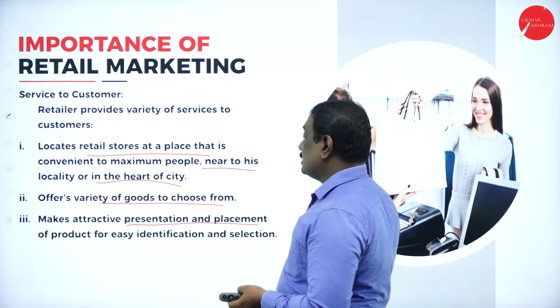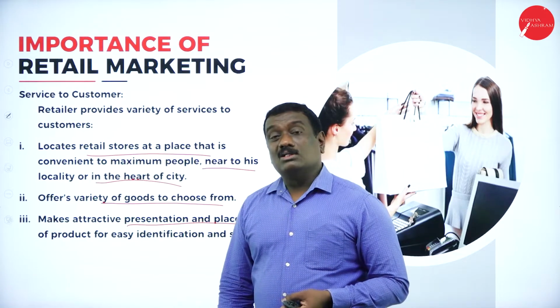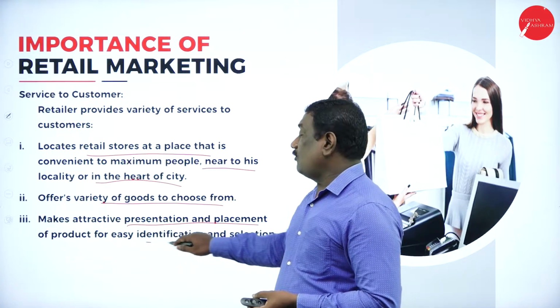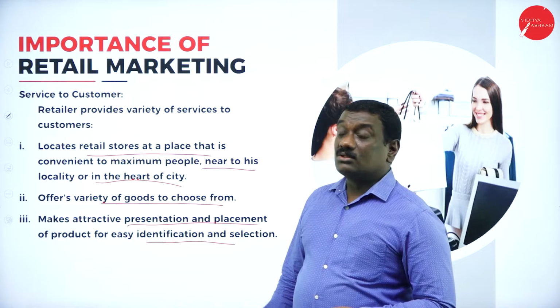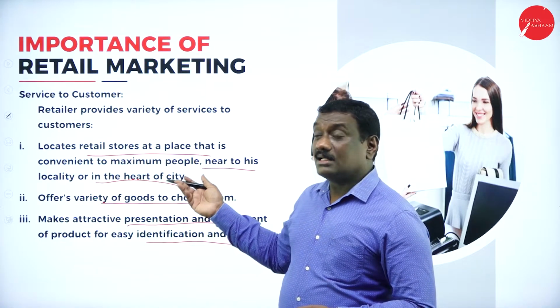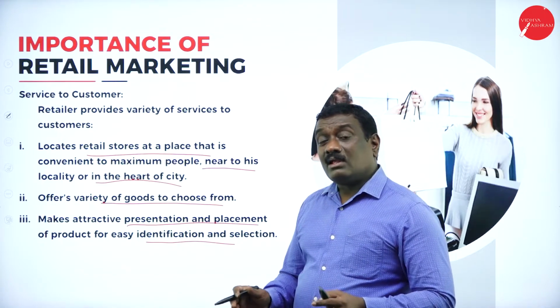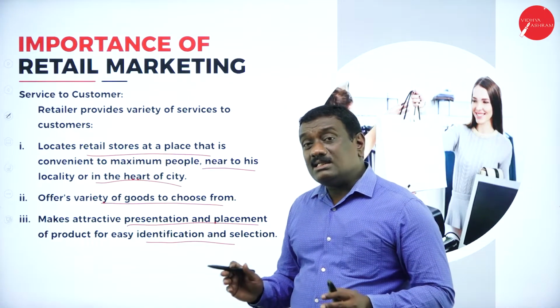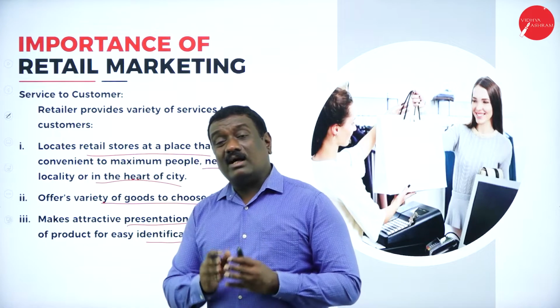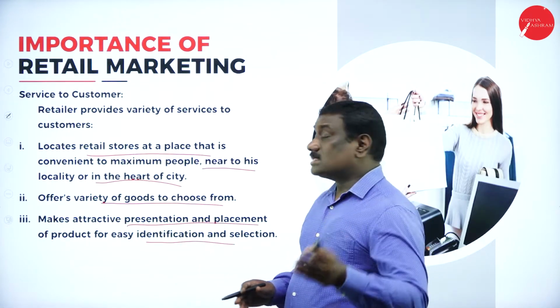Then more attractive presentation and placement of products also makes it easy for identification and selection. So thirdly, the retailer makes the shop so attractive that it will be easy for the customers to identify and recognize the products they require.